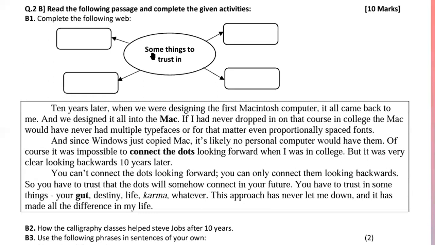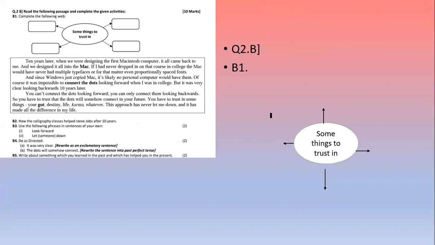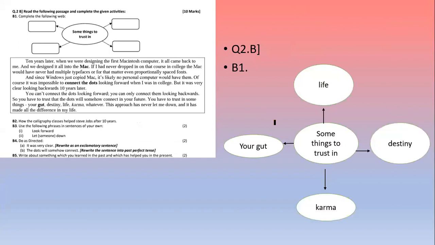Complete the following web. Some things to trust in. So here we have to find out words which say that we have something we have to trust in. What? We should trust in what? Here in this passage it is given. You have to trust in some things. Which are those things? Your gut, destiny, life, karma. So here four blanks are given, webs are given. We have to put those words in these webs. So which are the four things which we should have trust in? It is our gut feeling, life, destiny, and karma.